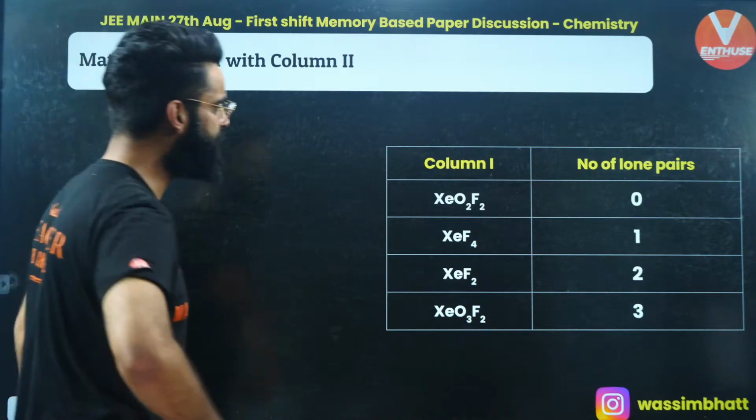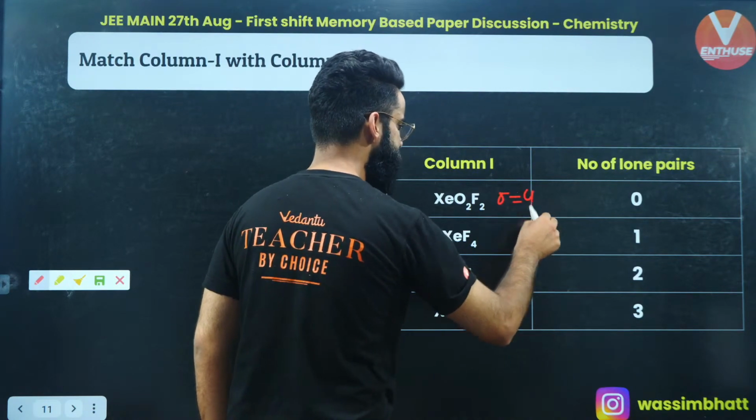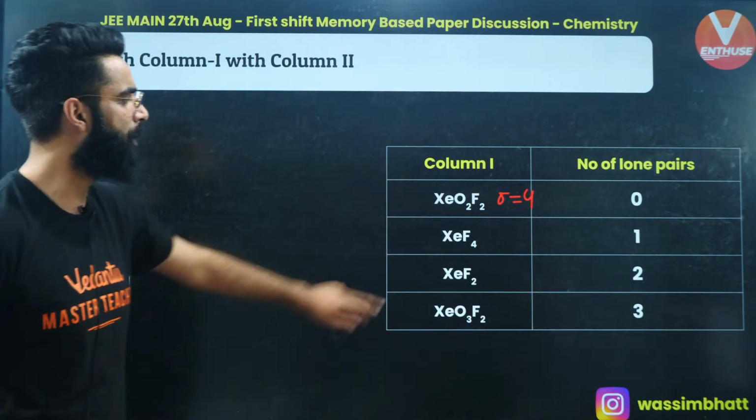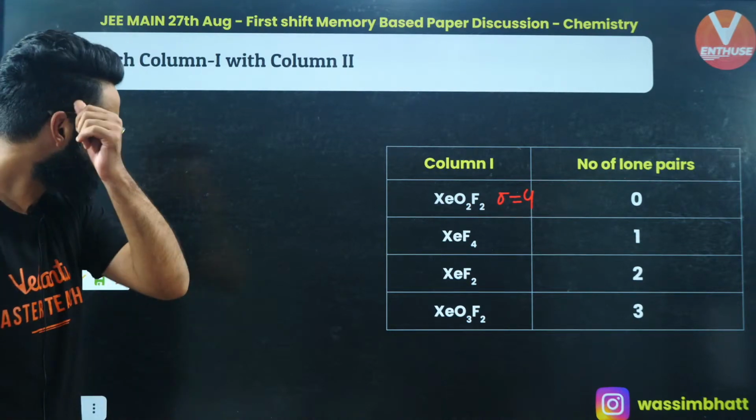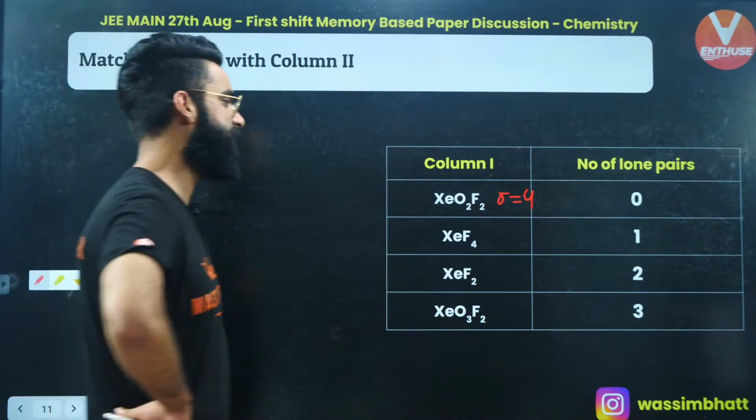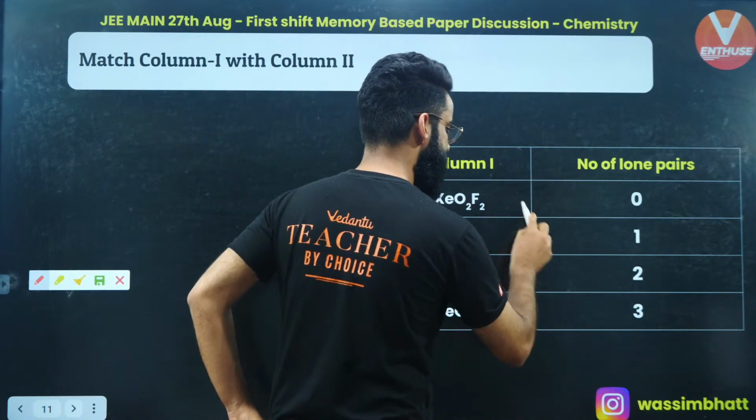So people, it was a simple one. See, over here we have got 4 sigma bonds, and how many lone pairs will be there on xenon? Can you let me know fast? There'll be 1 lone pair on xenon, right?